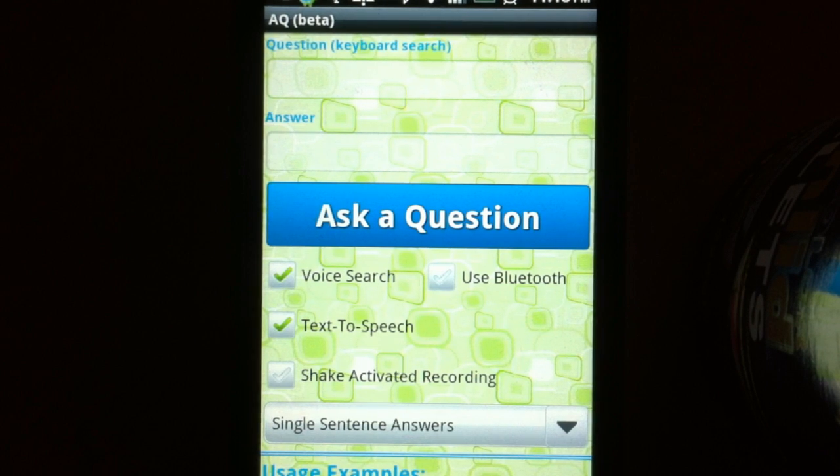Anyhow, I'm going to demonstrate the AQ software now, showing you some example questions which AQ can easily answer. By the way, on a side note, the program operates in two modes, offline and online. Some questions like, let's say, what is the current time, don't need internet connections to be answered. More complex questions require internet connection. For a complete list of offline and online features, that will be part of the manual. Anyhow, let's start the demo.